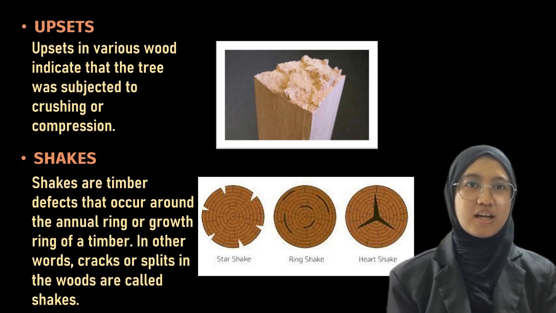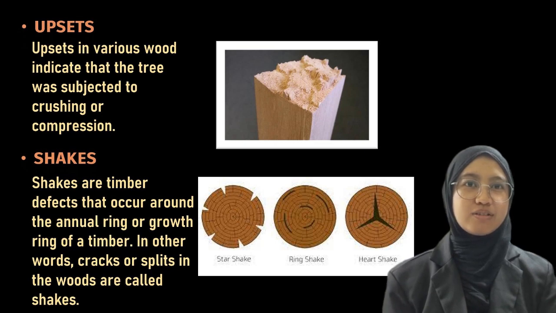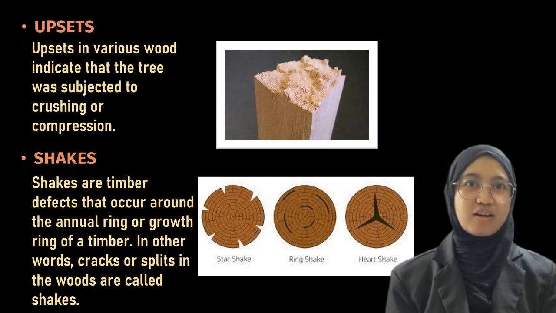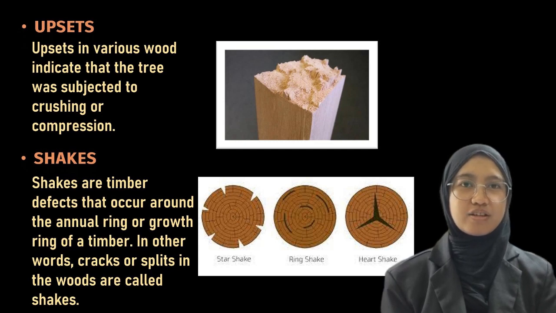Next one is cup or ring shakes. Cup shakes follow the annual growth ring. It is capable of separating the growth ring partially or completely. When the crack separates the annual ring completely, it is called a ring shake. So, all ring shakes are cup shakes, but not all cup shakes are ring shakes. Excessive frost action is the main reason for this type of crack.